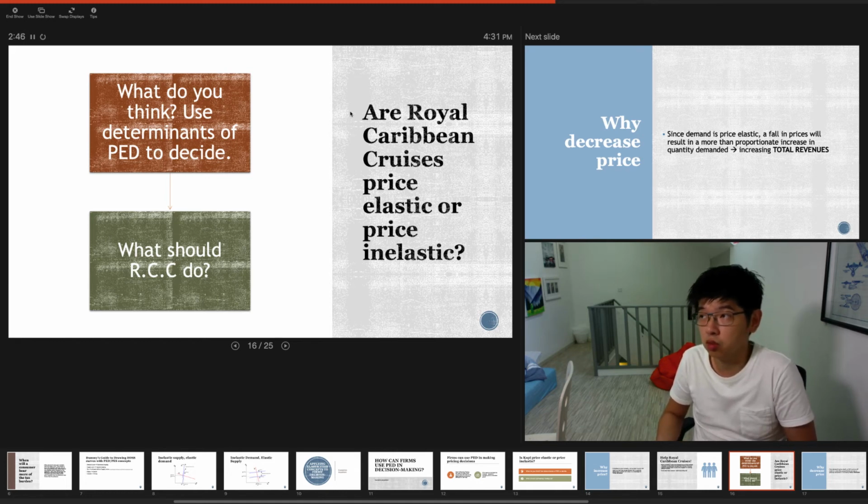And must you take a cruise when you want to go on a holiday? You don't have to, right? You can take a flight to somewhere else to go on a holiday. You can take the bus, you can take the train. So there are many substitutes available, which makes demand very price elastic, because people can always switch to buying other goods. In this case, what should Royal Caribbean Cruises do?